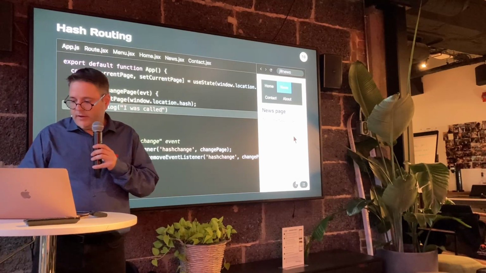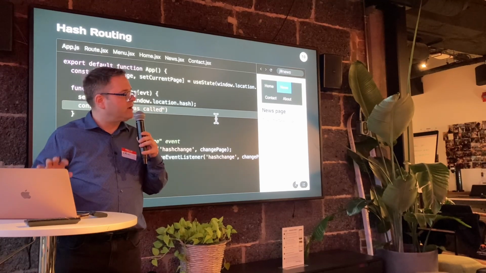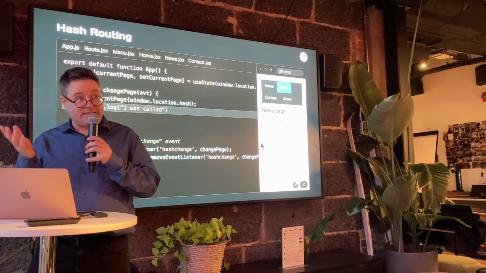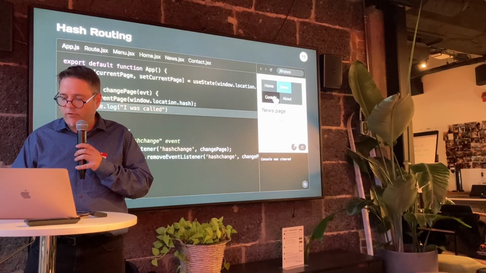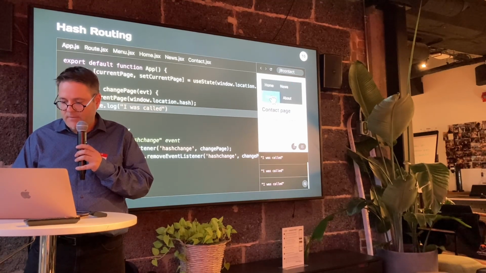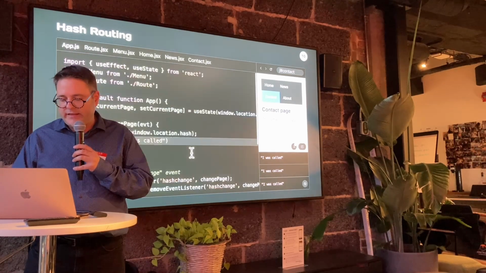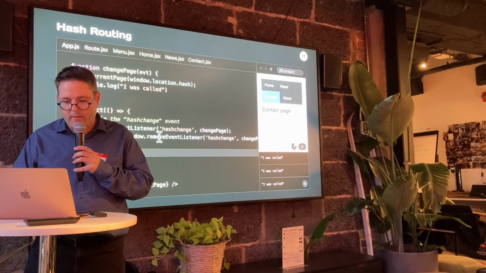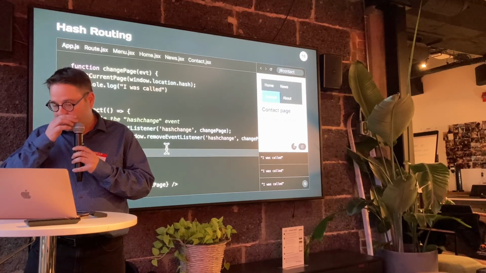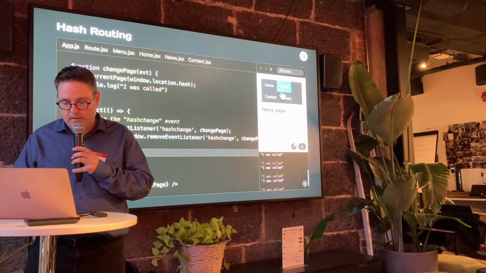There we go. So just to see if this worked, I was going to hit save, but there's no save here. So this is live. So let's see what happens here in my console. Console was cleared. I go over here. I was called once. And then I was called once again. It seems that the bug that I was thinking about is not there anymore. Why is that? Because there's no changes of state after that. There's no change of state, but there is a change of state. News, contact, change the state once, and then that's it.